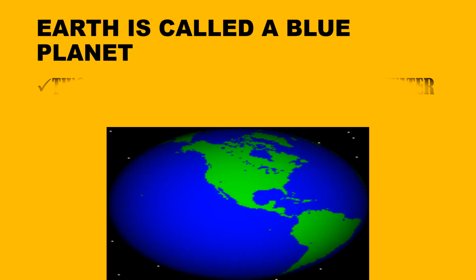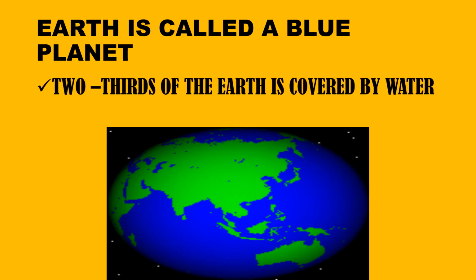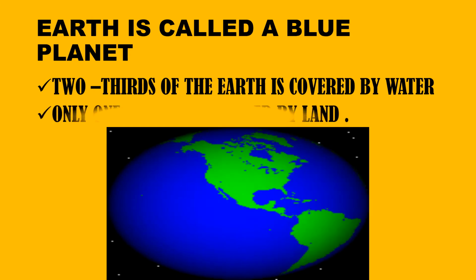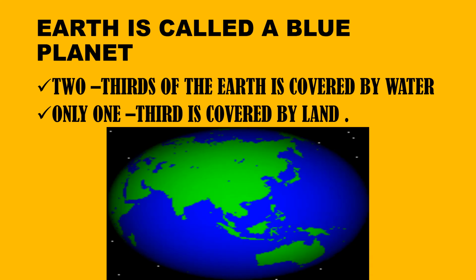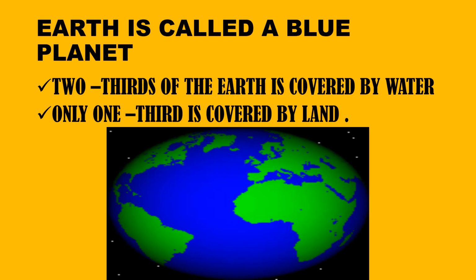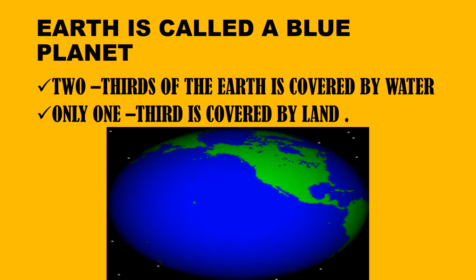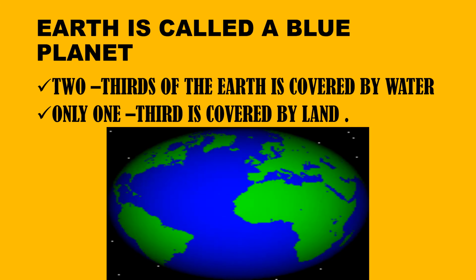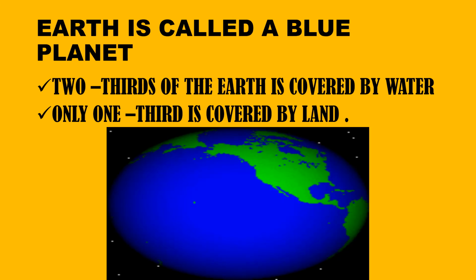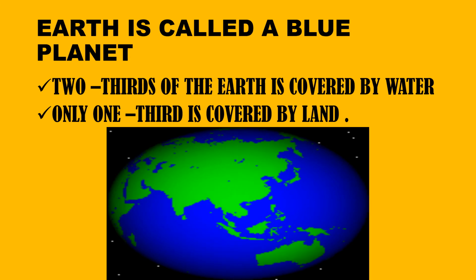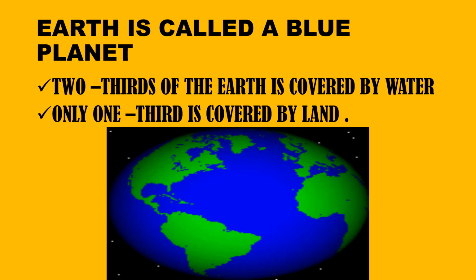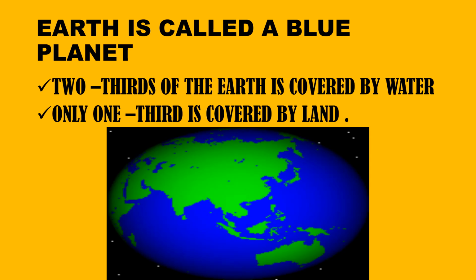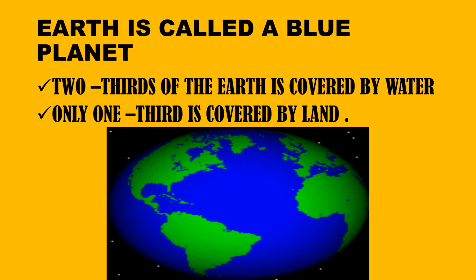And do you know that 2/3 of our Earth is covered by water and only 1/3 is covered by land? 2/3 means our Earth is divided into 3 parts. Out of those 3 parts, 2 parts are water and only 1 part is land. So that's why our Earth is called the blue planet, because there is a lot of water on our Earth. Clear, children?